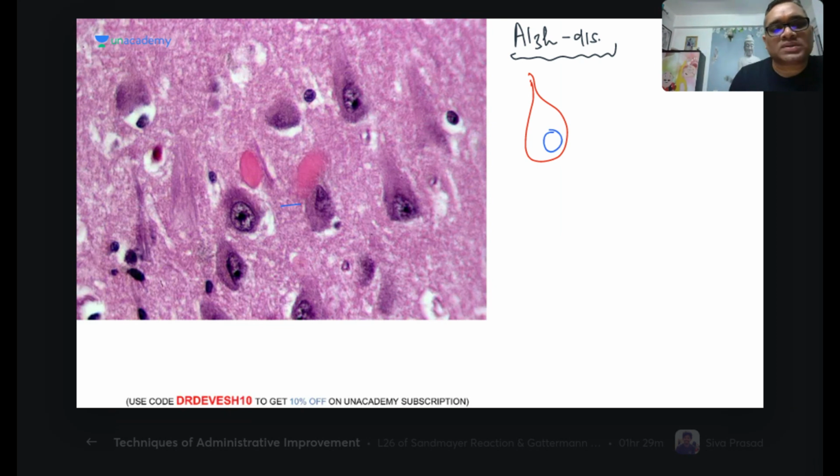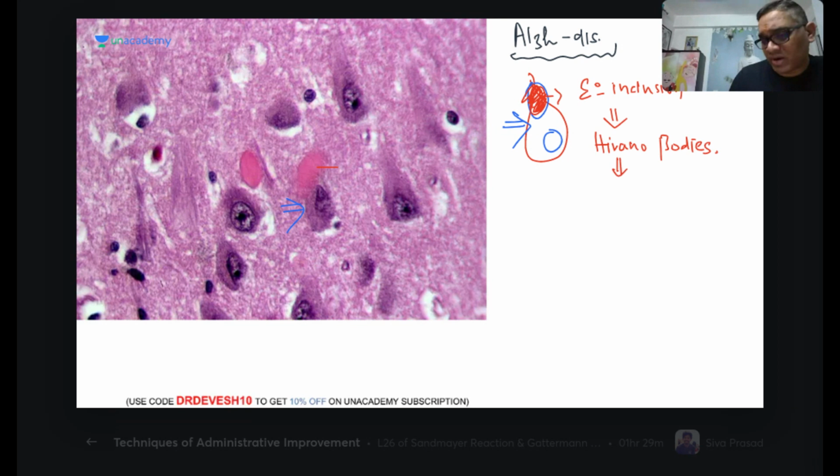Say it is a nucleus. Suppose I am making this neuron. This is the representative neuron I am drawing here, right? And in this you can notice there is a big eosinophilic inclusion, which I'm drawing here. This eosinophilic inclusion is called Hirano bodies, right?